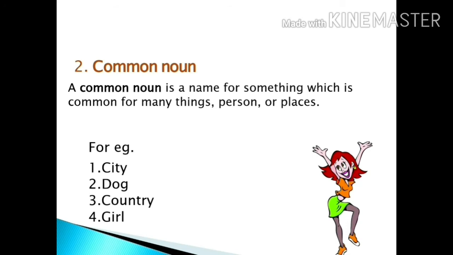Just like that, a country and girl. Girl can be any girl and a country can be any country. But if we say India, then it will be a proper noun. It will not be a common noun. So I hope you understand, and please tell me in the comments about more examples of the common noun.